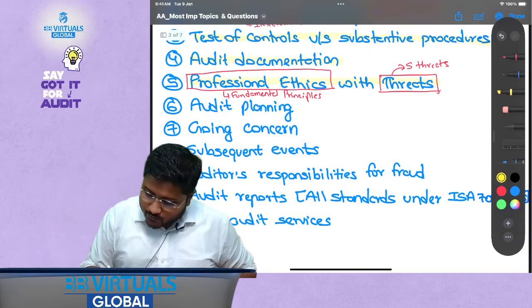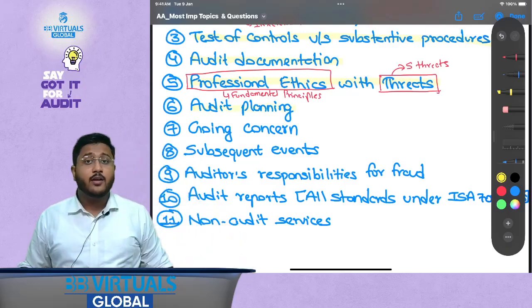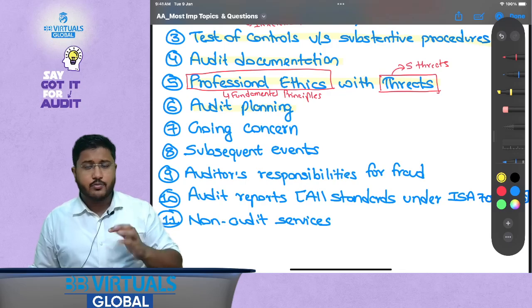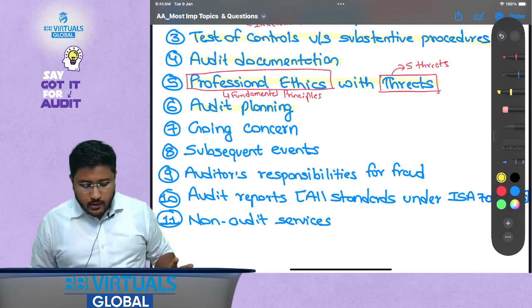Then audit planning. This is also part of the ISA 300 series, but it majorly talks about how we understand the entity, how we identify and assess the risk, how we evaluate the risk and how we respond to the risk.